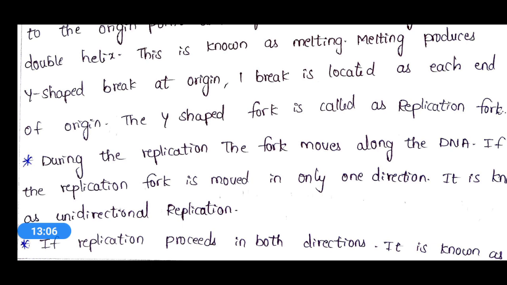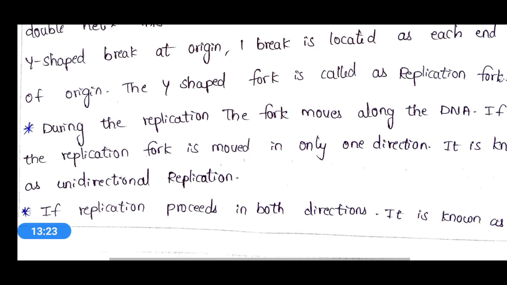During the replication process the fork moves along the DNA, and if the replication fork moves in only one direction, this is known as unidirectional replication.